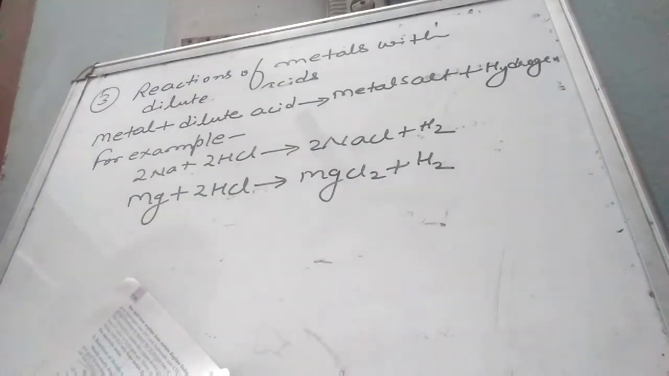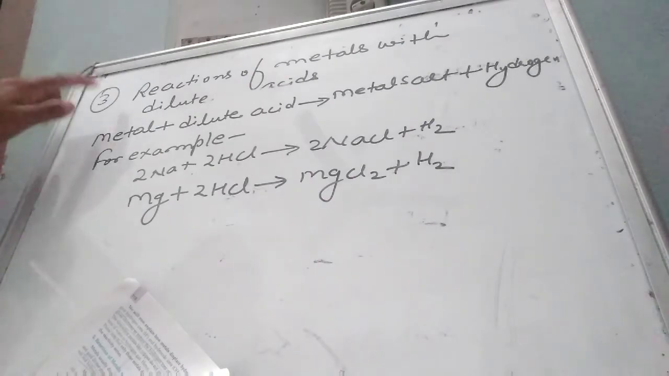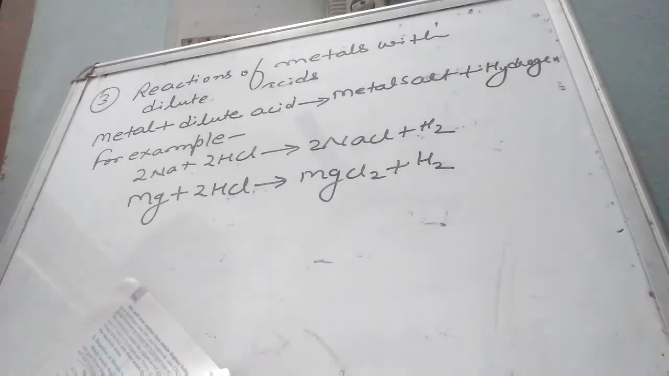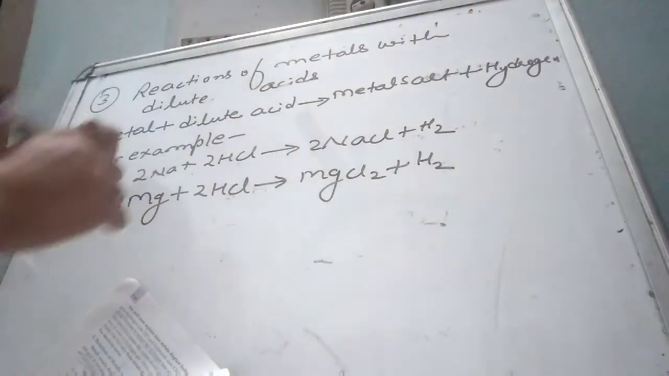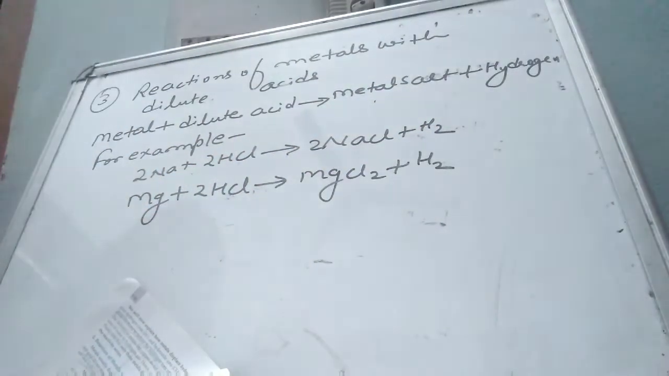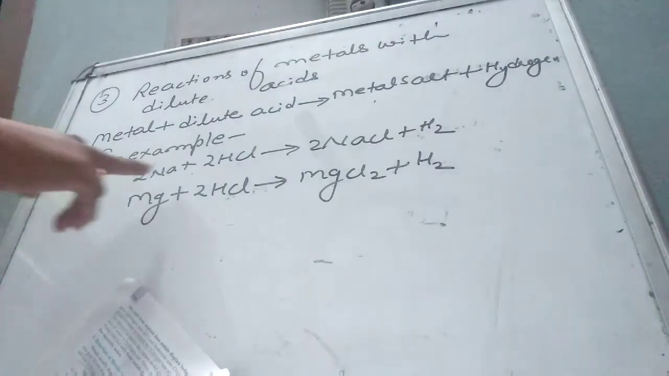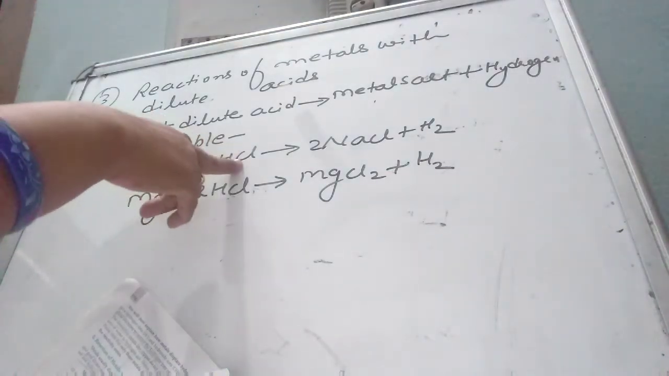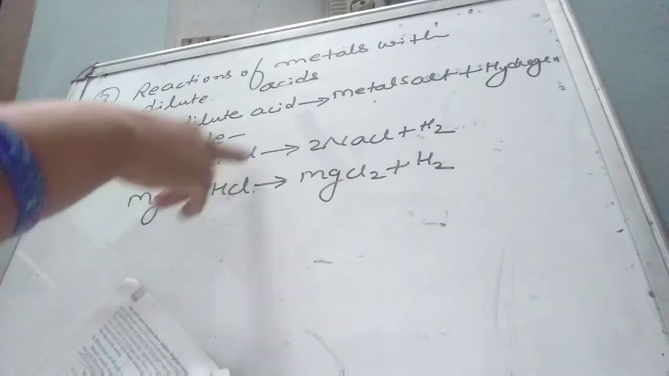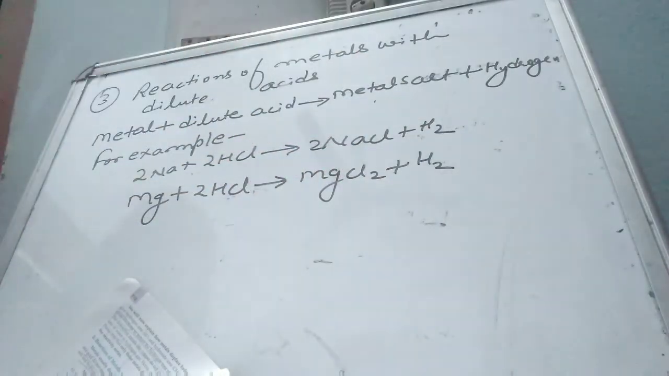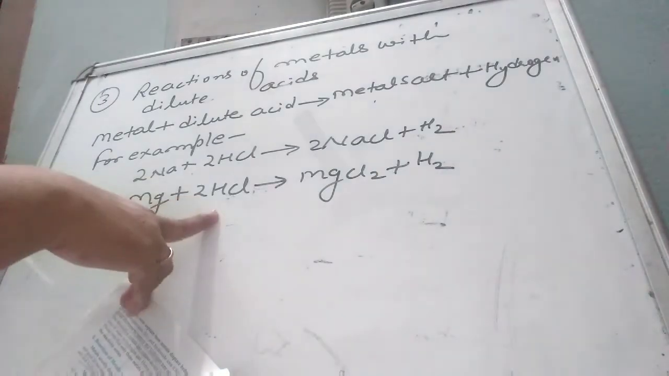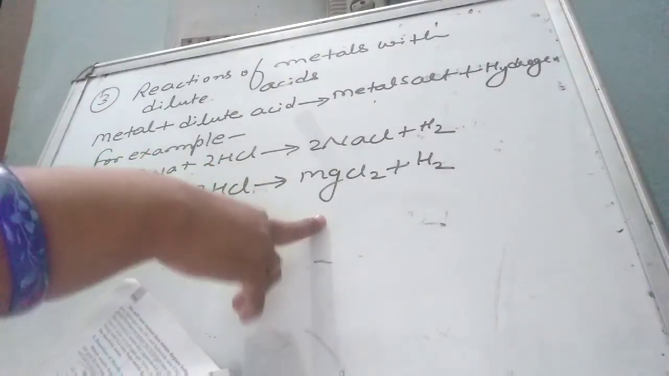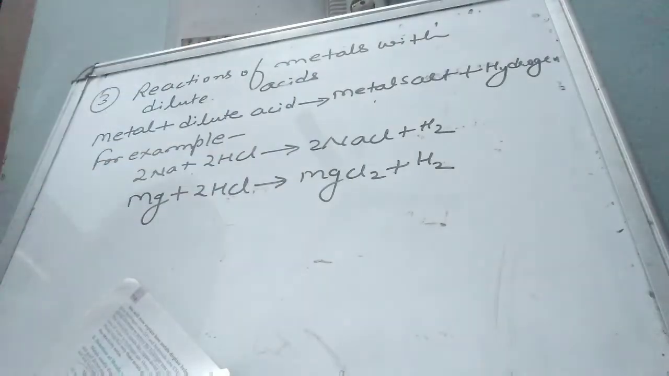Now another chemical property: the reaction of metal with dilute acid. Metal reacts with dilute acid and forms metal salt and hydrogen gas. For example, sodium reacts with dilute hydrochloric acid, then sodium salt plus hydrogen gas is formed. In another example, magnesium reacts with hydrochloric acid, then magnesium chloride, which is a salt, plus hydrogen gas is produced.